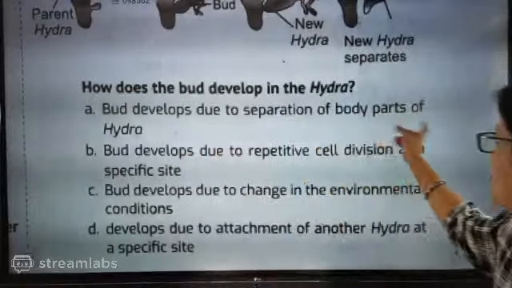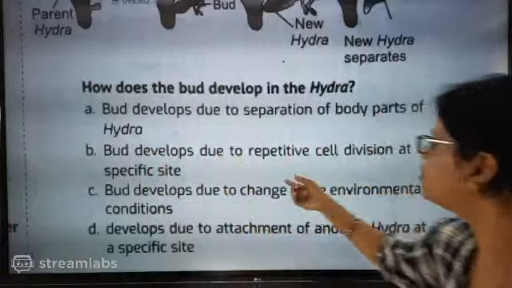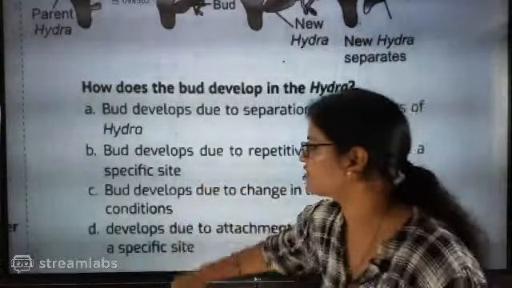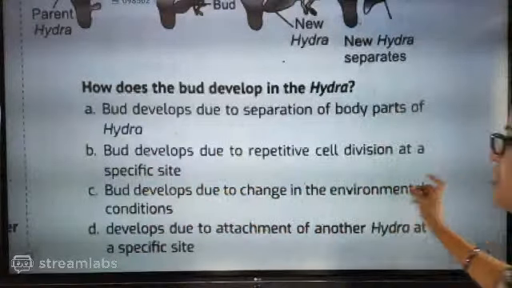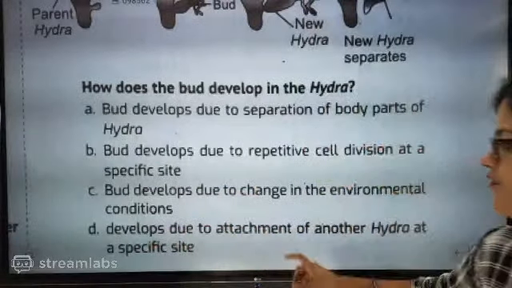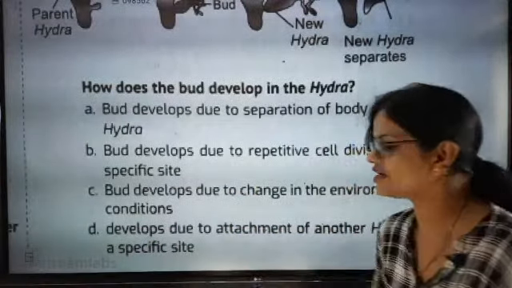Bud develops due to separation of a body part of the hydra. Bud develops due to repetitive cell division at a specific site. Bud develops due to change in the environmental condition. Bud develops due to attachment of another hydra at a specific site.